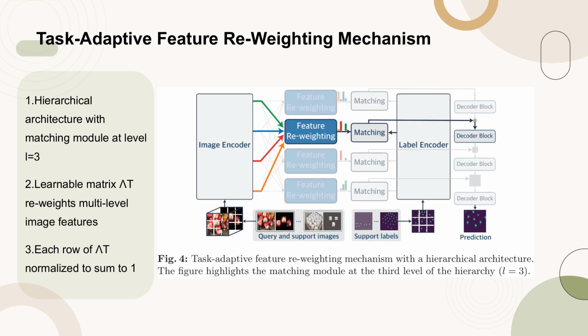Figure 4 illustrates the task-adaptive feature reweighting mechanism within a hierarchical architecture. The focus is on the matching module situated at the third level of the hierarchy, denoted as L equals 3.